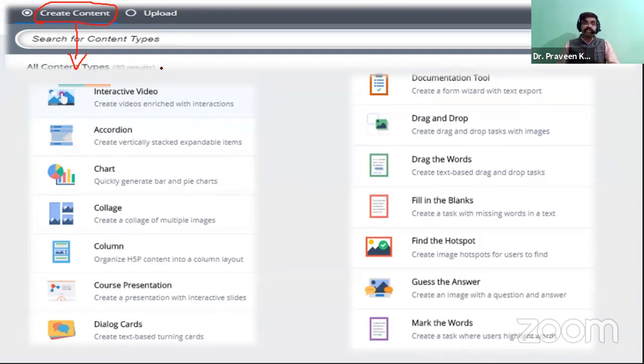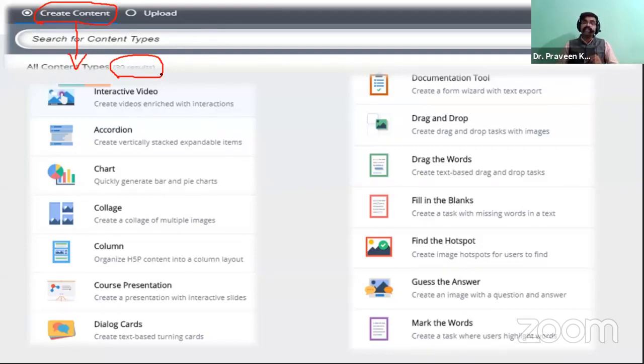See, observe, there is one more important thing: there are 30 resources, 30 types of content. In H5P, if you are completely familiar with it, you can create 30 types of content for the sake of interaction in the classroom. So you have to explore yourself and be confident with the use of H5P. Then you will definitely know what types of content you can create.